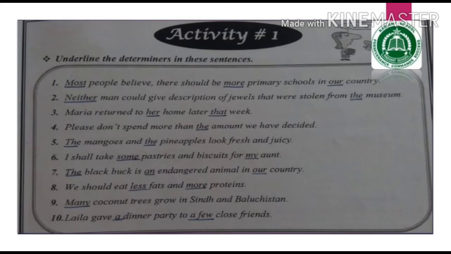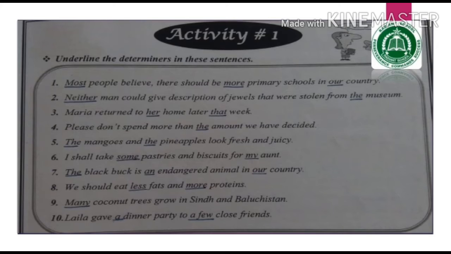Number 6, I shall take some pastries and biscuits for my aunt. So some pastries. Here some shows the quantitative determiner. Underline it. For my aunt. Underline my. It's a possessive determiner. Number 7, the black buck is an endangered animal in our country. Black buck, a noun. Just before that, the determiner the, underline it. An endangered animal, underline an. Our country, our is a possessive determiner, underline our.